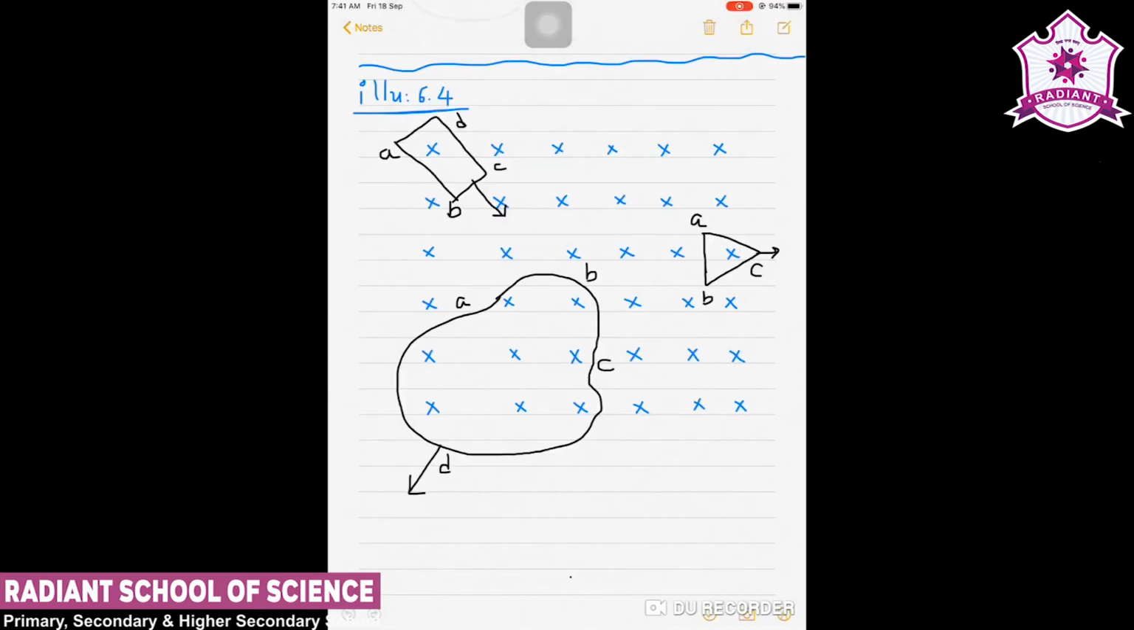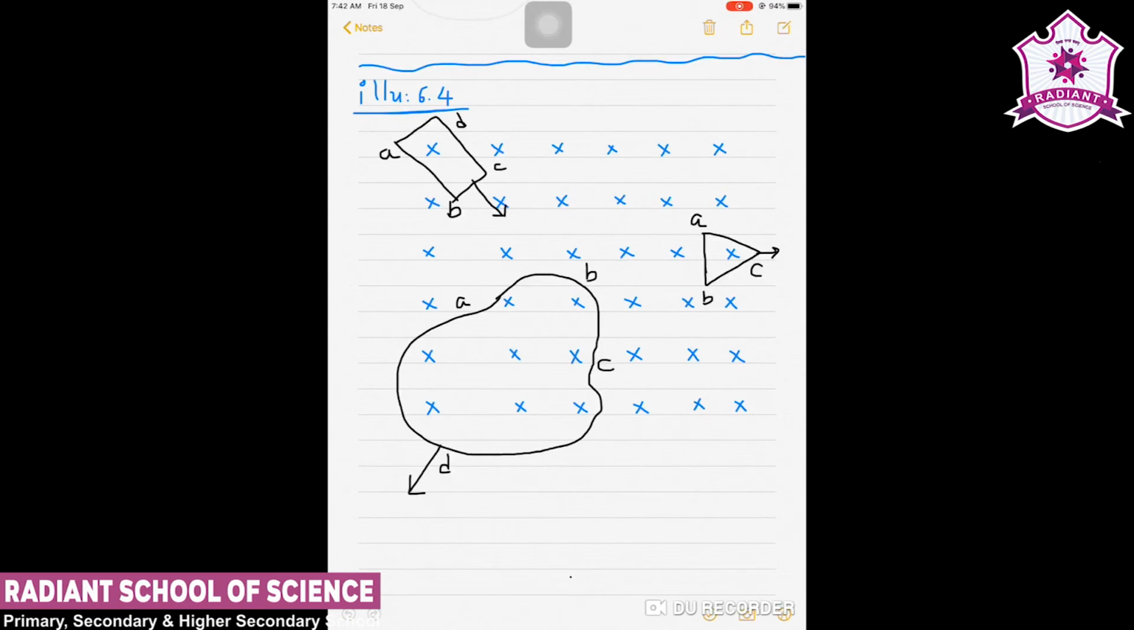Illustration number 6.4 of chapter 6, given on page number 211. Now the question is like this. The given figure shows planar loops of different shapes moving out of or into a region of a magnetic field which is directed normal to the plane and away from the reader. Determine the direction of induced current in each loop using Lenz's law.